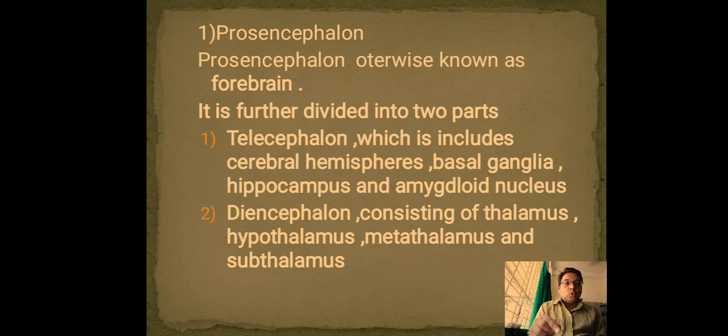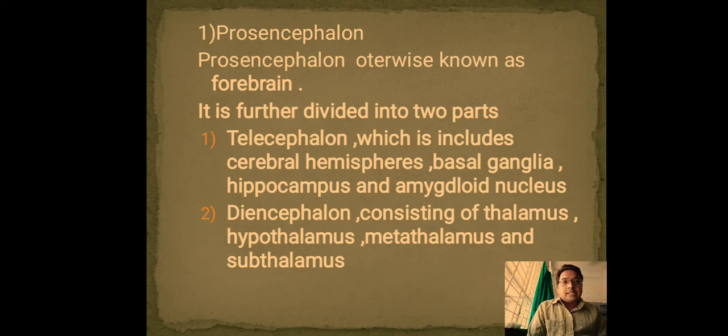Telencephalon, which include cerebral hemisphere, basal ganglia, hippocampus, and amygdaloid nucleus. Mind well and remember, telencephalon is a part of prosencephalon or forebrain, and telencephalon include cerebral hemisphere, basal ganglia, hippocampus, and amygdaloid nucleus.